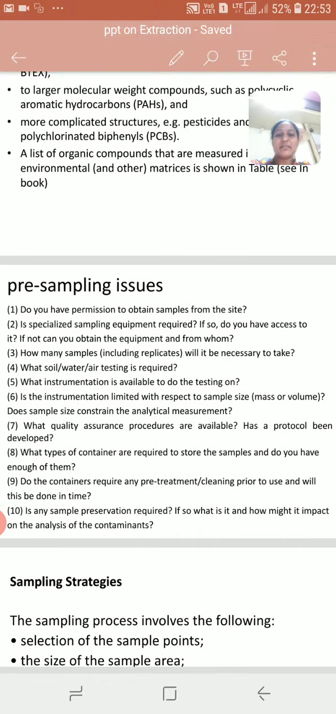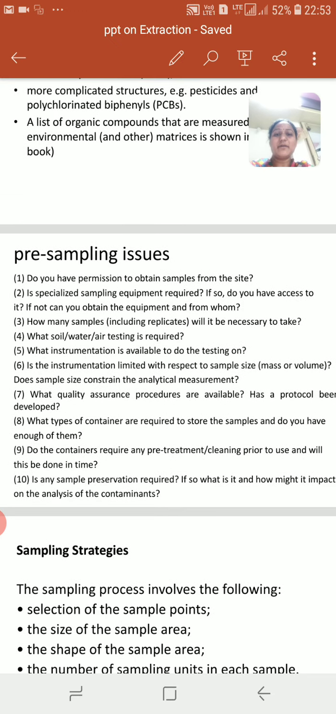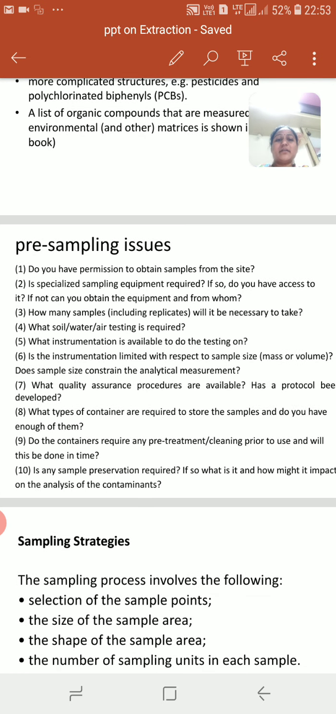So firstly we take permission. Then specify the sampling equipment required for the sampling purpose. Then how many samples will be necessary? What soil, water, or air testing is required? What are the different tests for water, soil, and air samples? What instruments are available during the experiment? Is the instrument limited with the sample size? Then what quality assurance procedures are available?